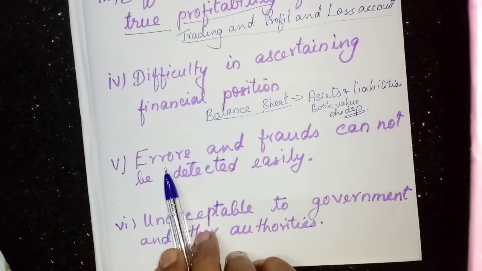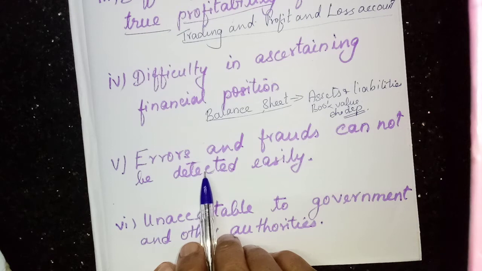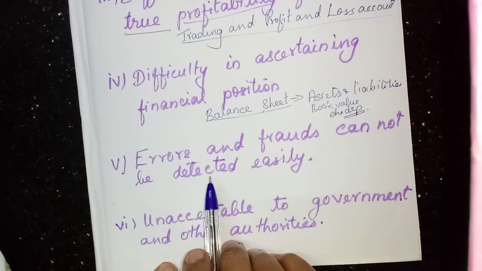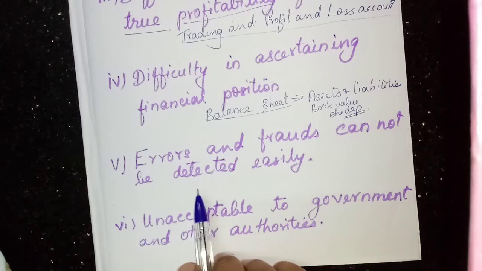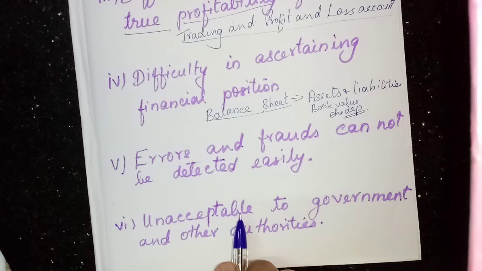And internal control or internal check will be done in big business organizations. That cannot be done here, because only one person will be maintaining these records, especially the owner. He will write some of his notes in the diary.